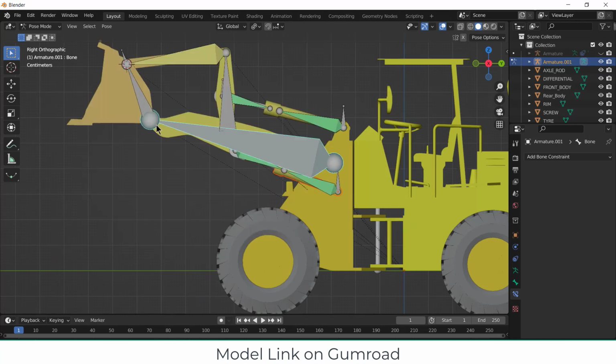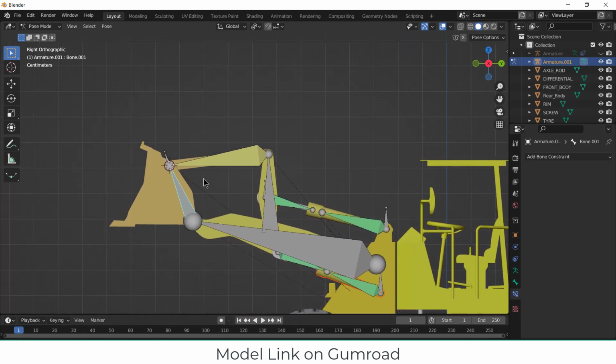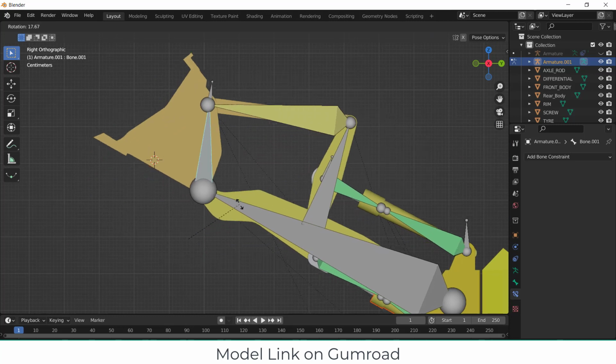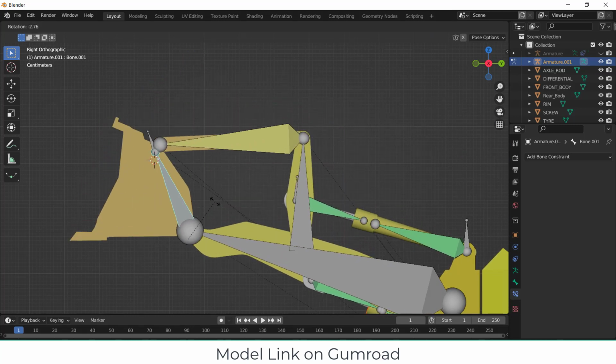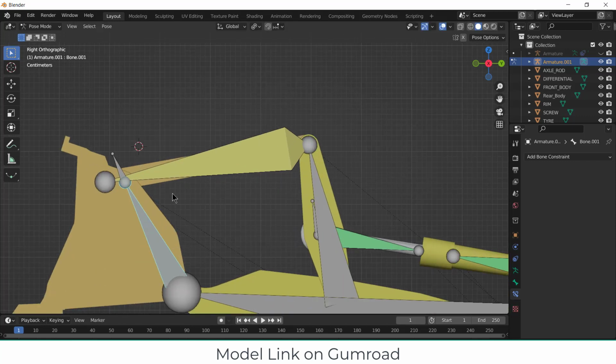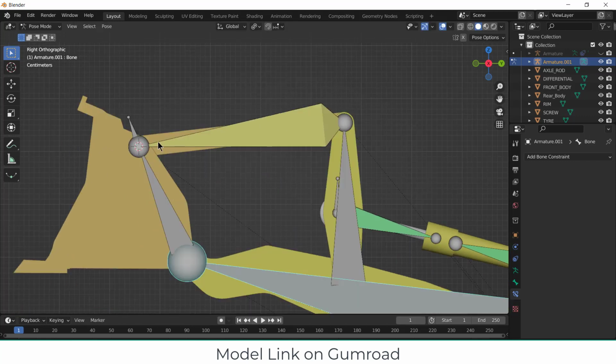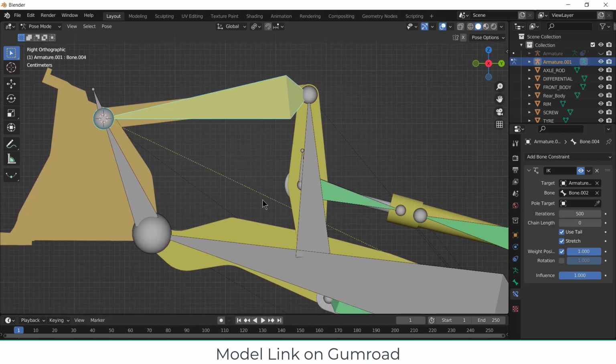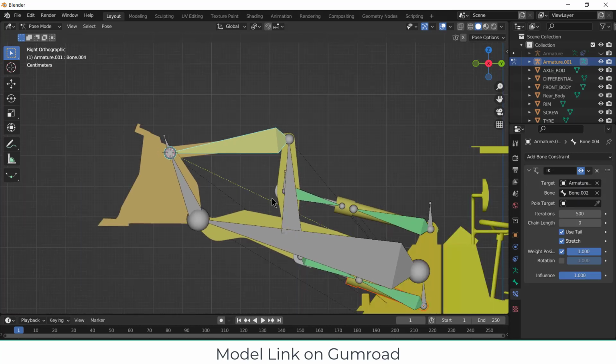Ctrl Z, Ctrl Z. Select this bone. You see it is not working properly. The question is why. Okay, here's the thing.